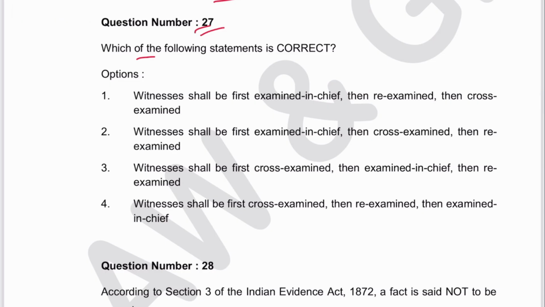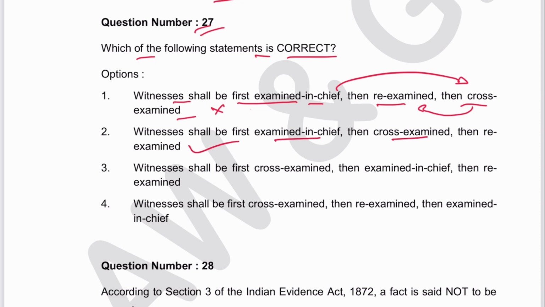Next 27. Which of the following statements is correct? Witnesses shall be first examined in chief, then re-examined, then cross-examined. This is not correct. After examination in chief, it is cross, then re. Examination in chief, cross and re. This is correct. Examine cross first? No. So 2 is the answer. As I mentioned, the order of examination is in Section 138 Evidence Act. Now this has become Section 143 in Bharatiya Sakshya Adhiniyam.